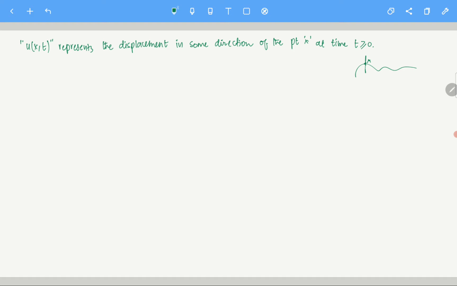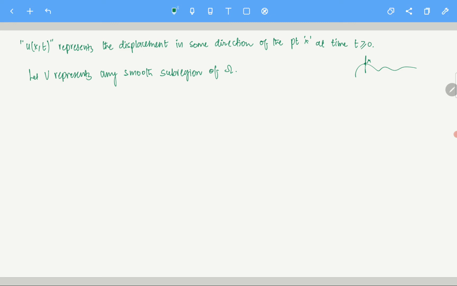Now let's say this wave moves in some particular region, and let V represent any smooth subregion of omega. Clear? Omega is a region, or if you want, you can think of it as the whole space, and V represents a subregion of omega.